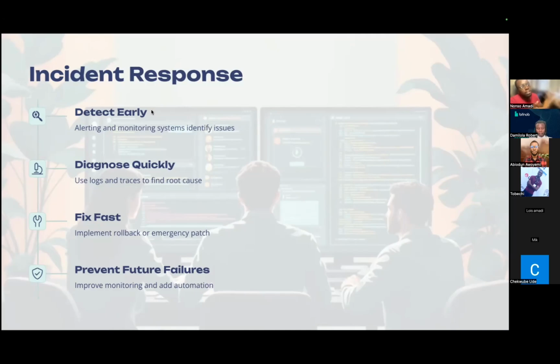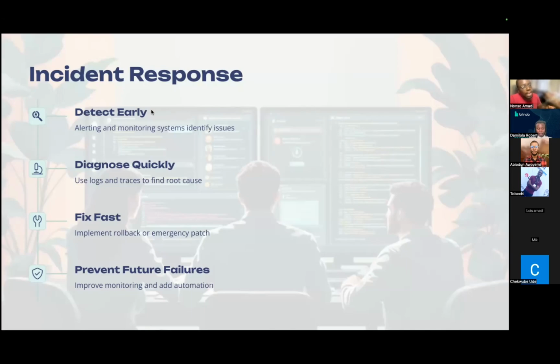And then when we find and diagnose the issue, we want to be able to fix it fast. If it was a new job, if there was a new pipeline job that was deployed, we want to implement a rollback. That is, we want to take that particular pipeline back to a point in time whereby it was stable, rather than now that it is having issues.